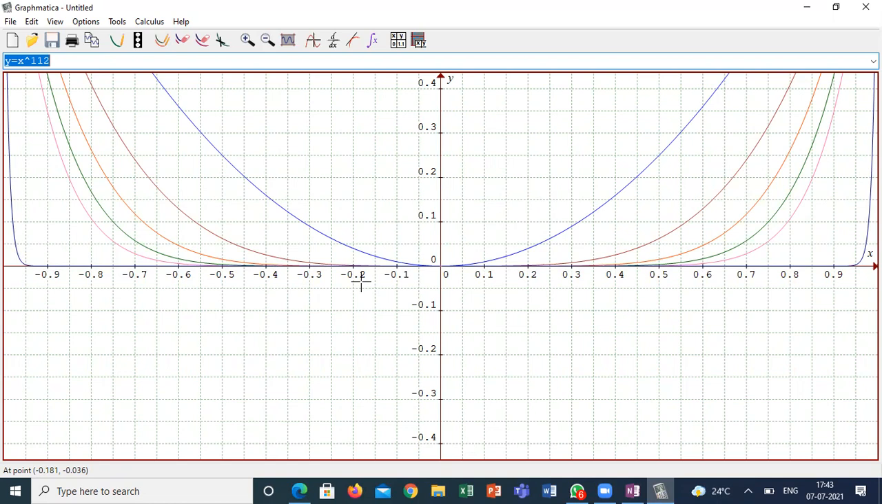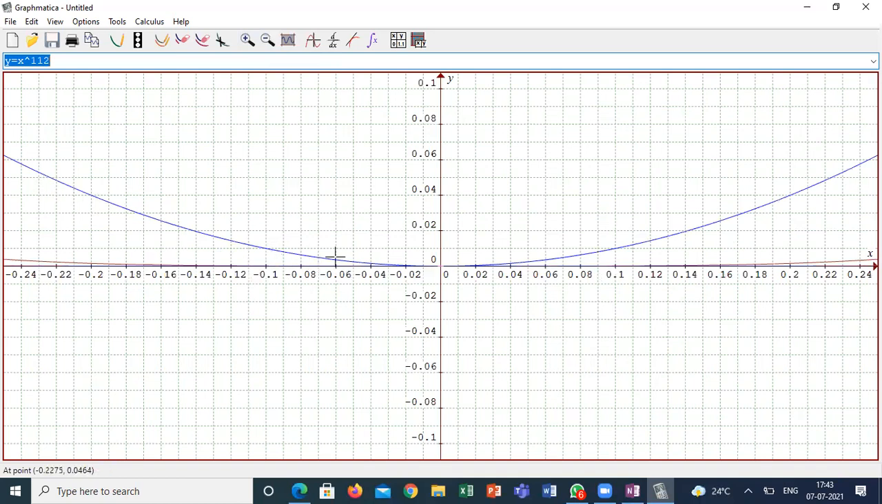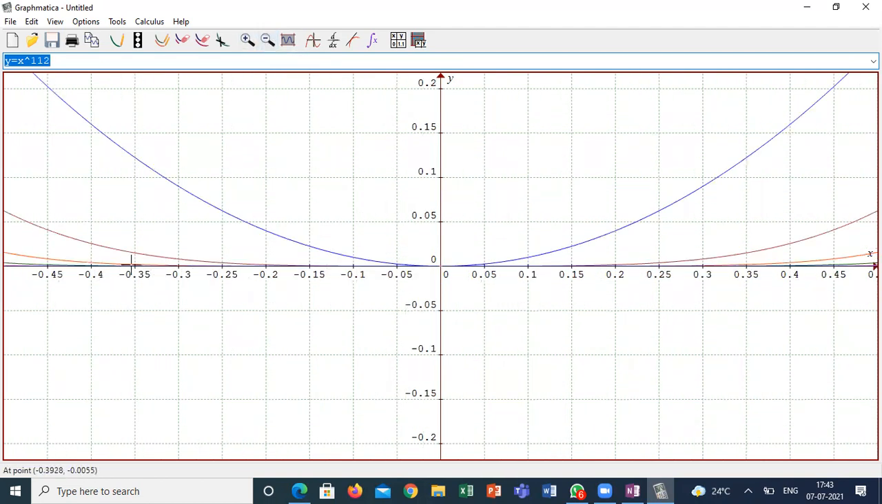In the case of square and power 4, the variation is linear. If the power is increasing, the variation is very sharp. Very sharp means you can see some kind of difference between 0.6 to 0.8 and so on. But when it comes to some other graphs, see here, this is a graph for power 6.